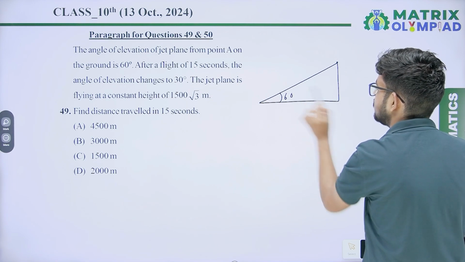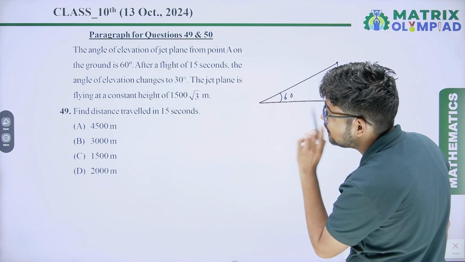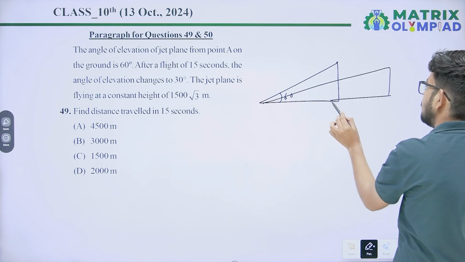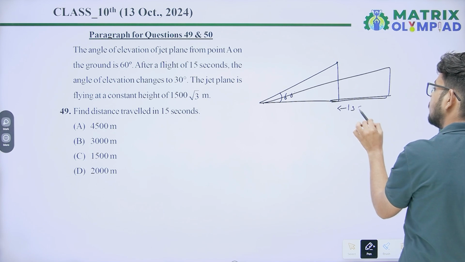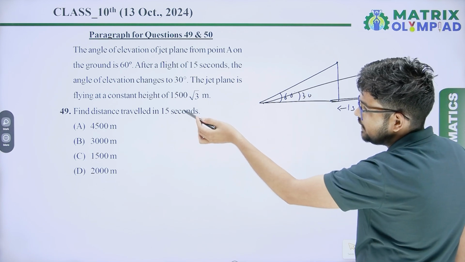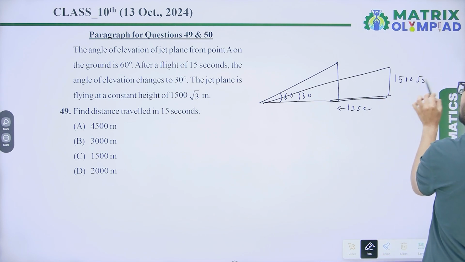The angle of elevation is 60 degrees, and after flying 15 seconds the angle of elevation changed to 30 degrees. The jet plane is flying at a constant height of 1500 root 3 meters.